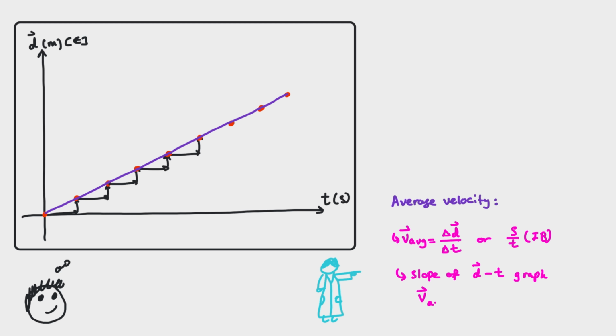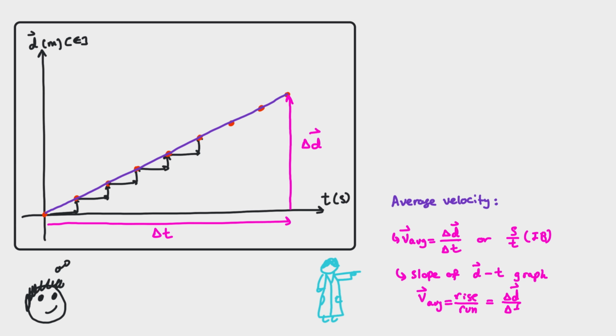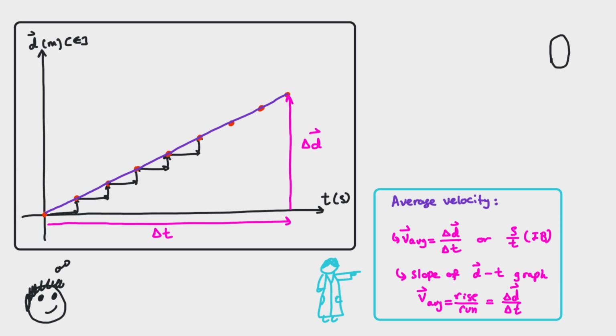Here, the rise represents the change in position or the displacement, and the run shows the change in time. Since the slope is rise over run, it equates to the average velocity in this particular case.